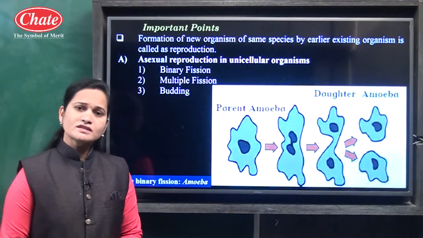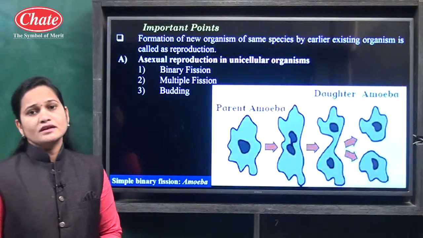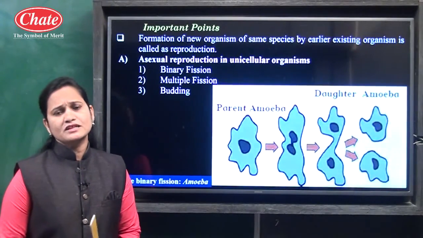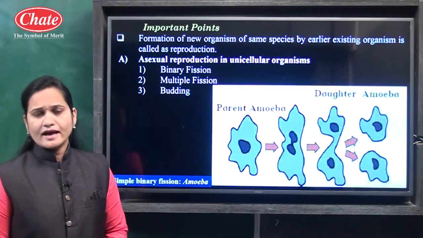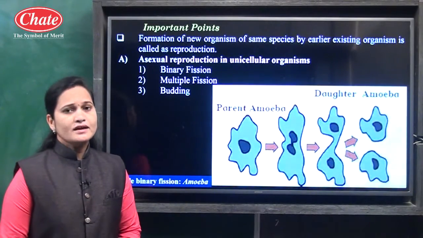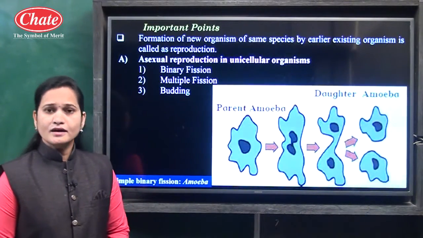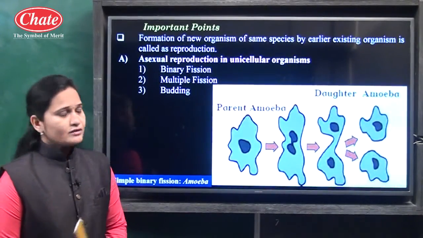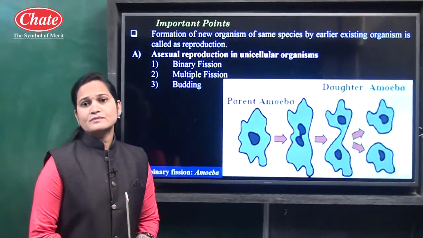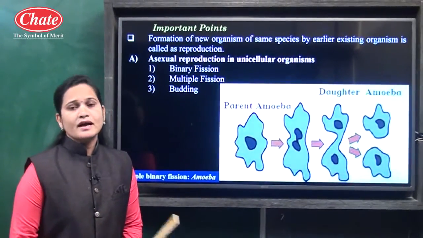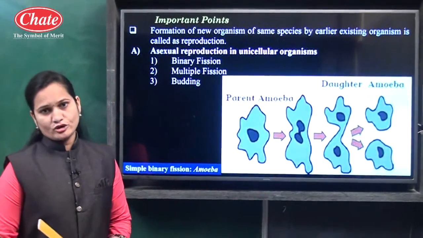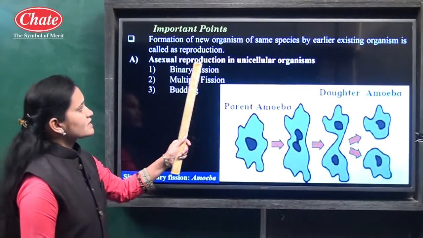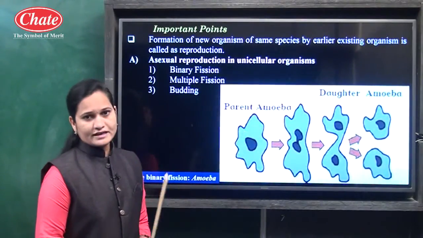Now asexual reproduction means what? It means reproduction in which there is no involvement of gametes. And sexual reproduction means reproduction in which gametes are involved. In asexual reproduction, in the first point we will see how it takes place in unicellular organisms and how it takes place in multicellular organisms. But first we will discuss asexual reproduction in unicellular organisms.